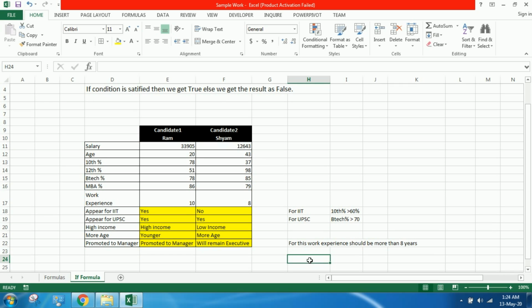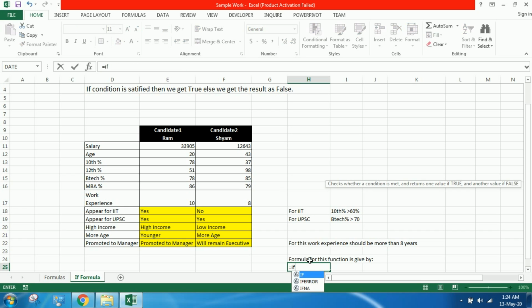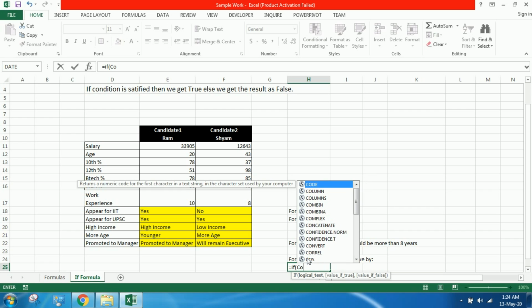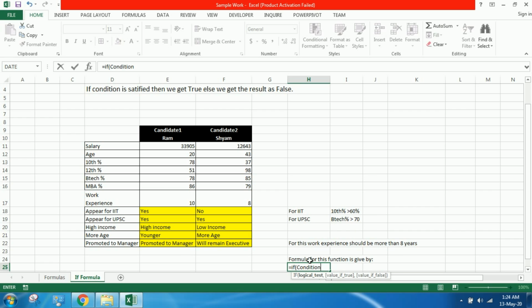The formula for the IF function is given by equal to IF, bracket starts, condition 1, a logical operator, whether it is equal to, greater than, less than, with respect to condition 2.